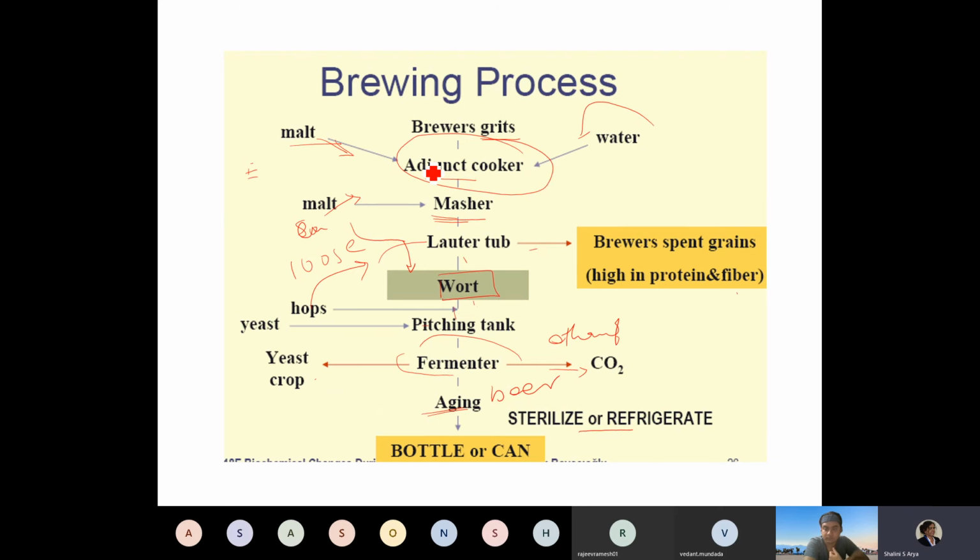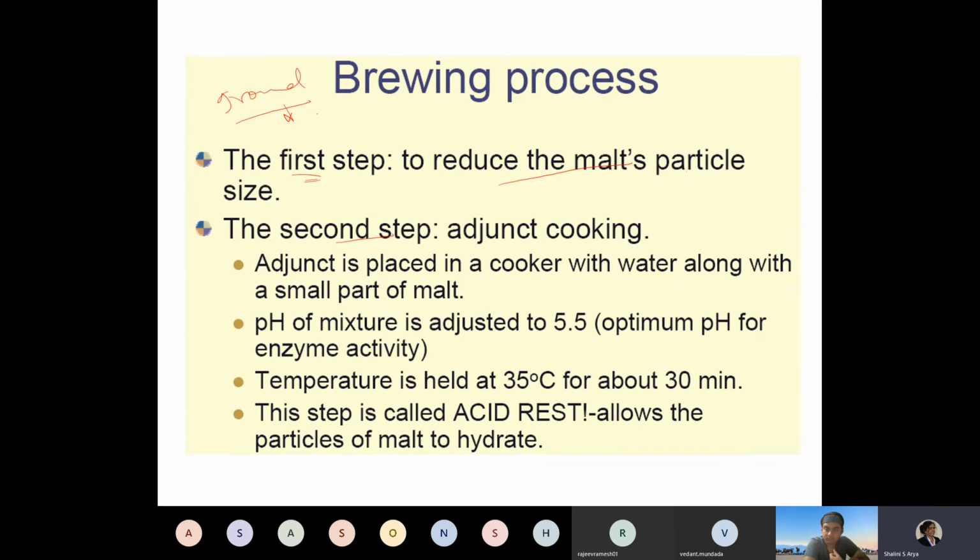So you take those malt and you add the water, and then adjunct cooking is performed. Adjunct cooking means the starch sources that we saw, so rice grit, corn grit, or wheat grits or whatever. So the adjunct is placed in a cooker with the water along with a small part of malt. Only a small part of the malt is added.